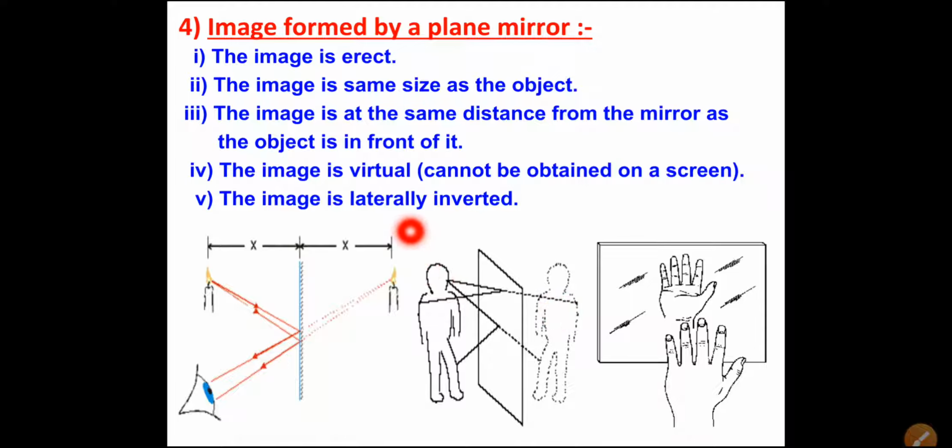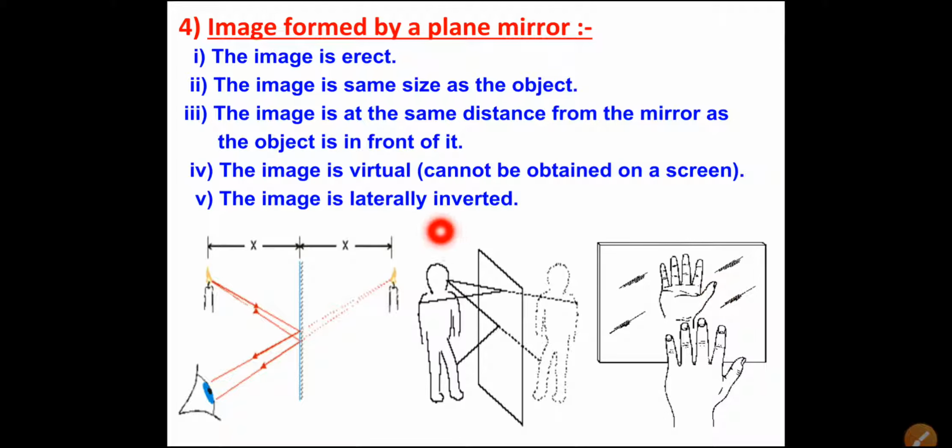Now the image is at the same distance from the mirror as the object is in front of it. Means the distance between the object and the mirror and the distance between the image and the mirror is also the same. And this image cannot be obtained on the screen, so that is a virtual image.